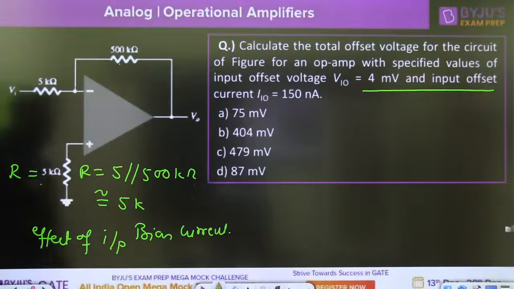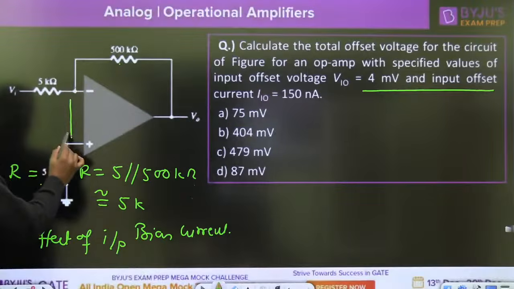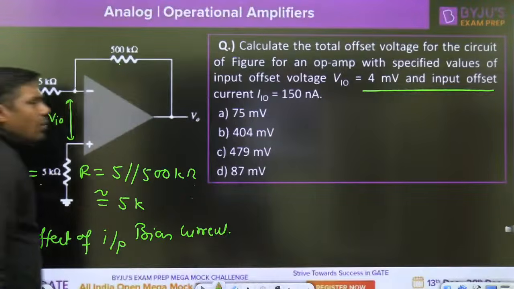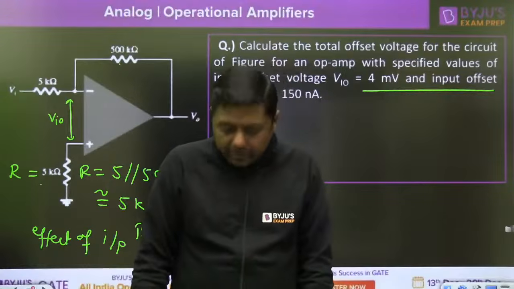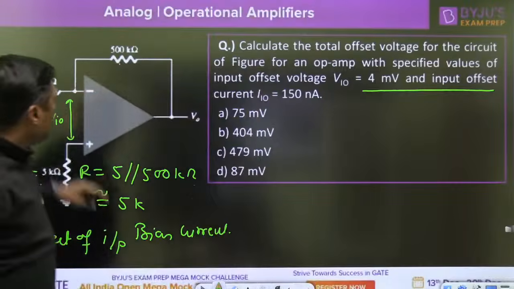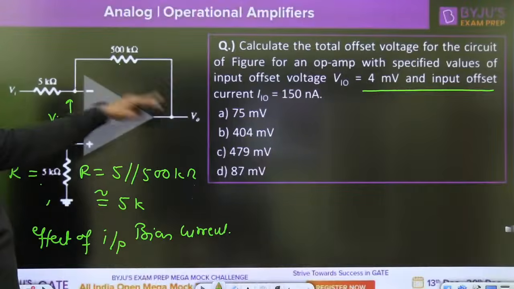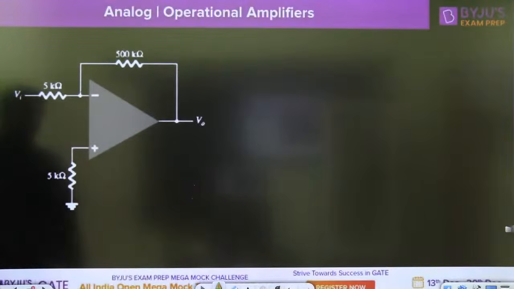First of all, if the VIO is given here, VIO means there is a voltage developed because of the circuit components and other dissimilarity. Actually, it is a differential amplifier, but we can't connect the same type of elements. That is the internal problem. Once we connect the negative feedback, with both terminals connected to ground, again we are getting some output. That is called the effect of input offset voltage.